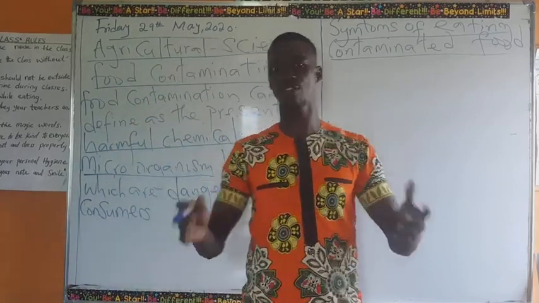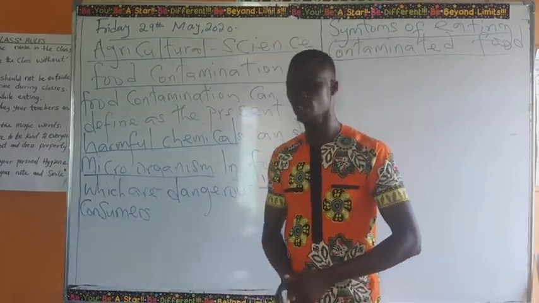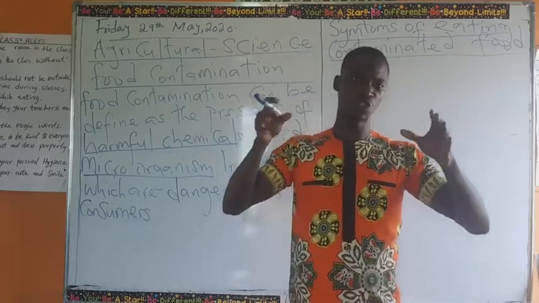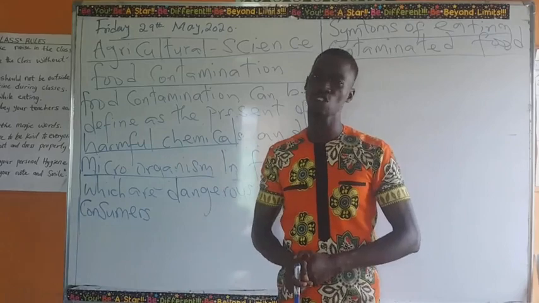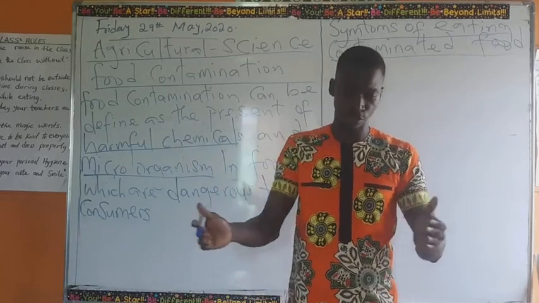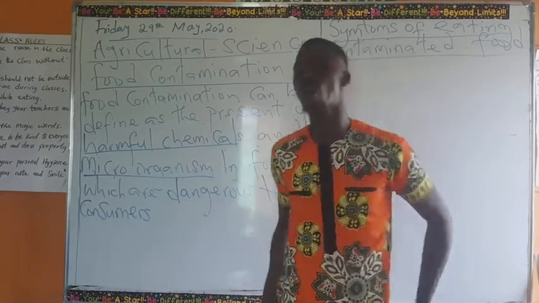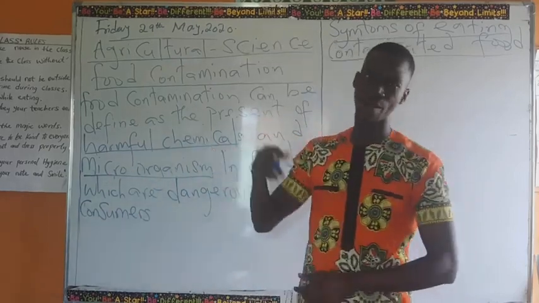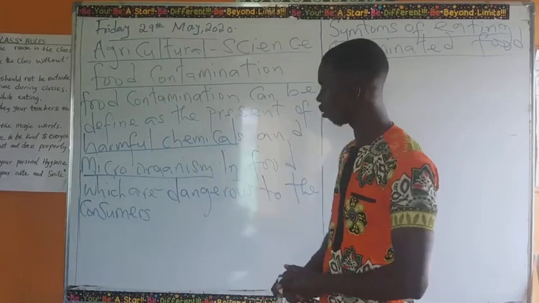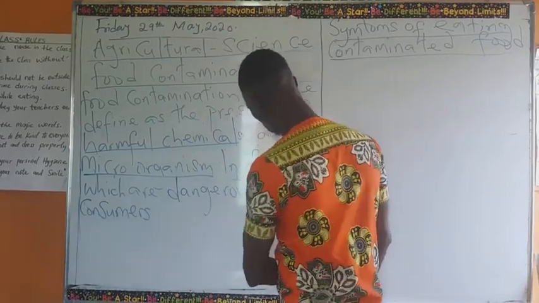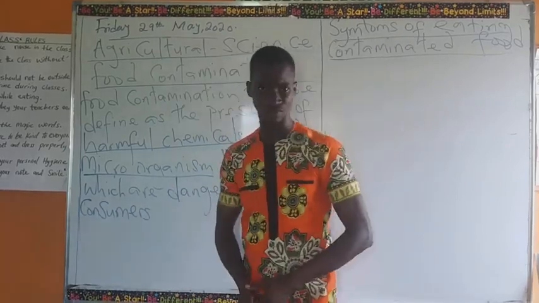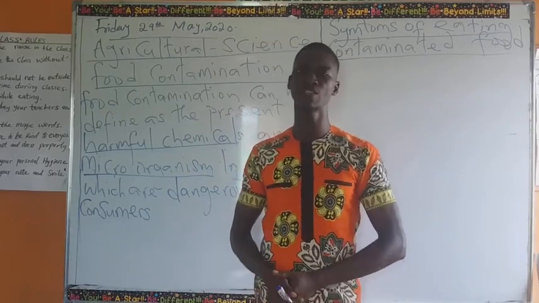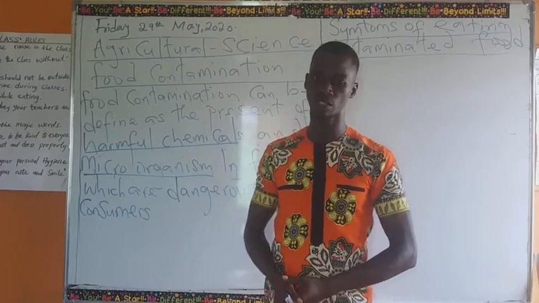For example, when you find a tsetse fly in your food, sometimes you have to remove some portion, or some people will have to throw that food away because of the microorganisms that the fly may be carrying from one place to the other. It is very, very dangerous to eat contaminated food.